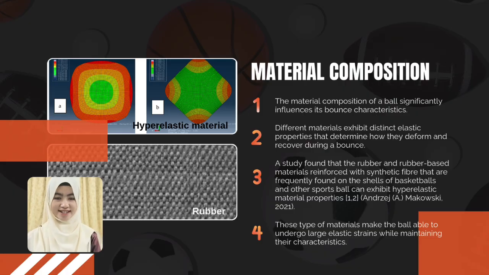Our second focus is the material composition. The material composition of a ball has a great significance on its bounce characteristics. Different materials exhibit distinct elastic properties that determine how they deform and recover during a bounce.